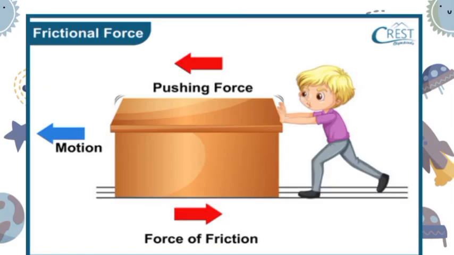Now next is frictional force, which also falls in contact force. Why? Because friction force is a force that opposes the motion when two surfaces are in contact. It always acts in the direction opposite to the direction of the motion of the object. As you can see in the picture, a boy is pushing a table. Now, he is moving in a left direction, but the friction is working in a right direction. That shows that friction always works in the opposite direction.